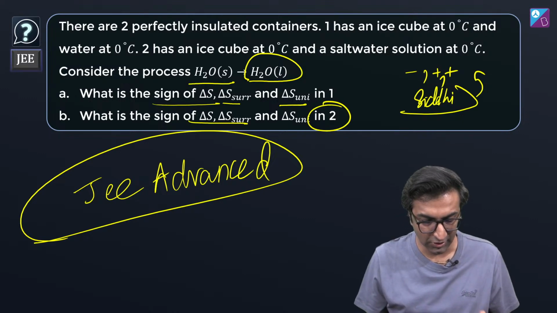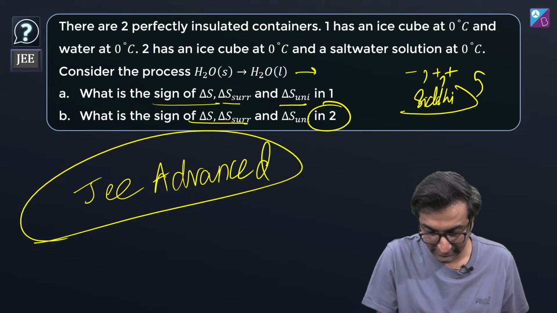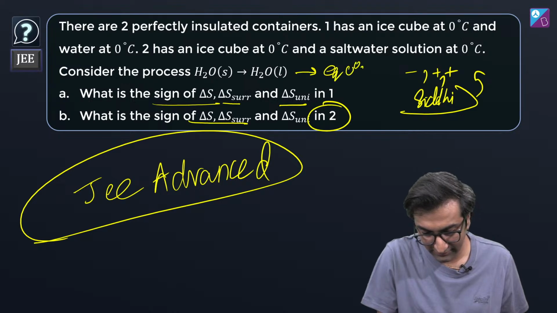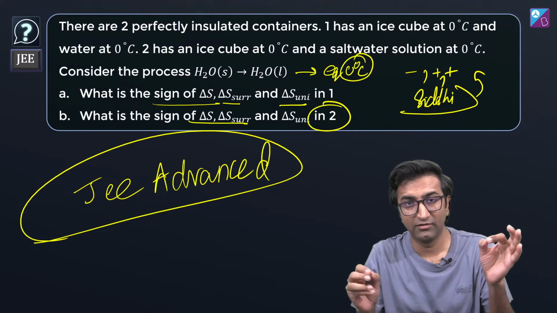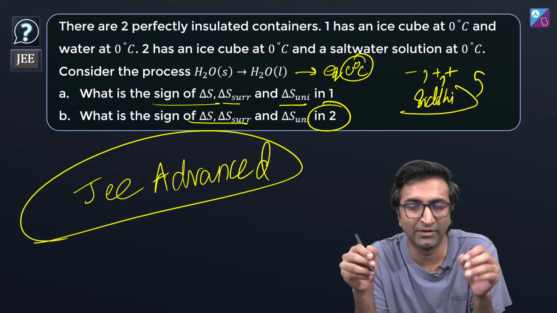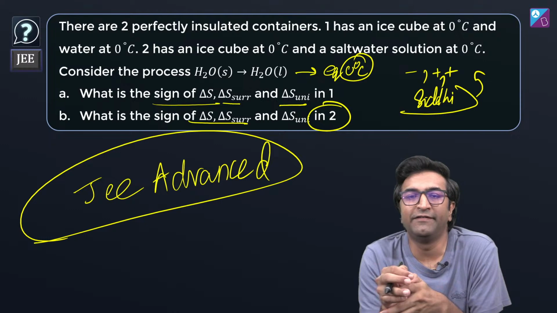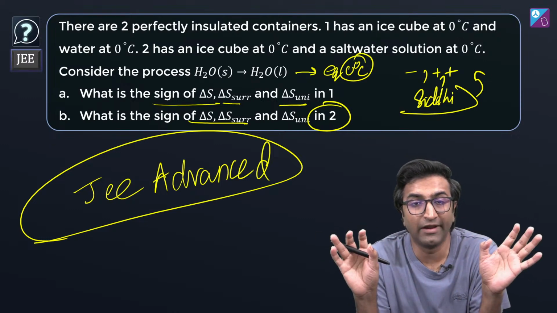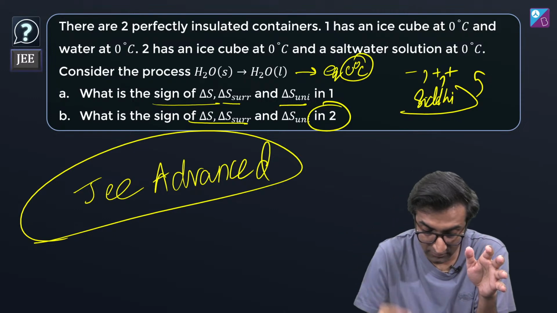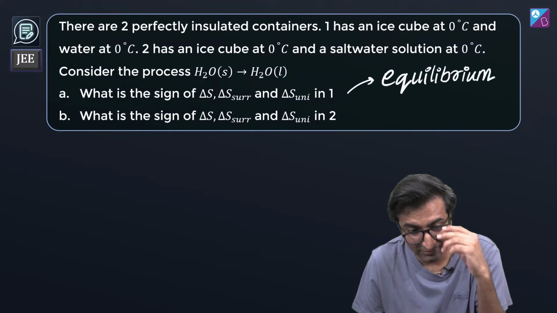Let's talk about this process. This is at equilibrium at 0 degrees Celsius. No doubt whatsoever, right? Pure water will be at equilibrium at 0 degree Celsius. I know anomalous expansion is all drama, but I'm just talking about ice converting to water, nothing else is happening. Okay, it is going to be at equilibrium at 0 degrees Celsius. That's the hint. That's the hint.